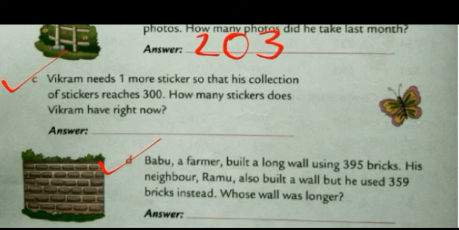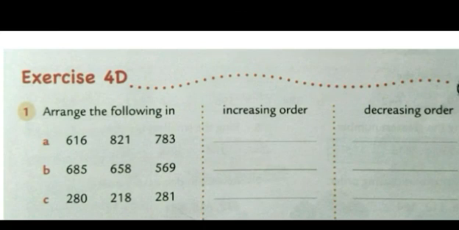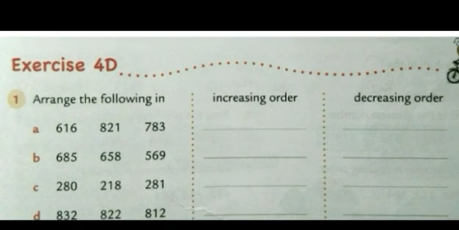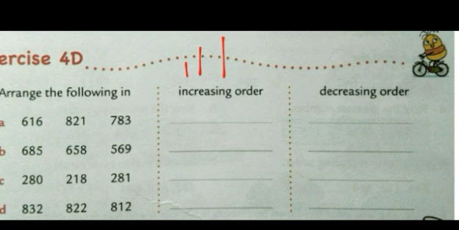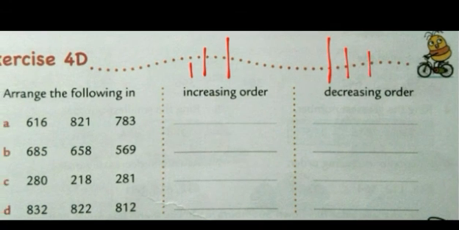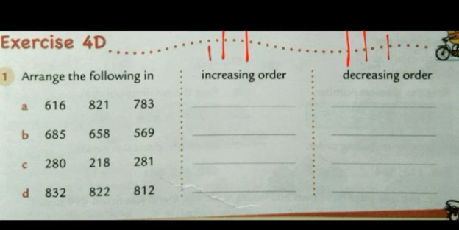Okay, scholars? Now, scholars, we come to the last exercise of this chapter. Exercise 4D. Orders of the numbers. Increasing and decreasing order we have already started in grade 1 also and in chapter number 1 also. So what is the meaning of increasing order? From small to big. And what is the meaning of decreasing order? From big to small. So that same thing we have to do here. See the first one, increasing.